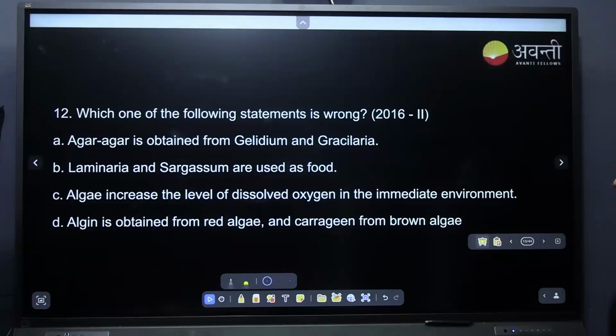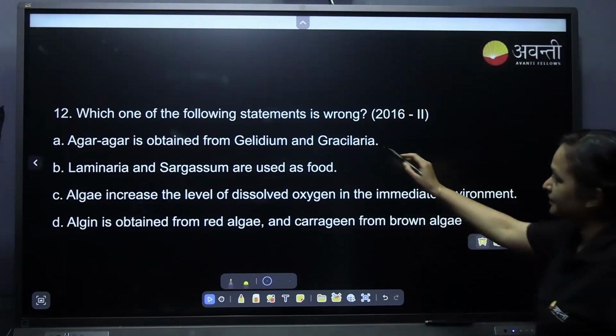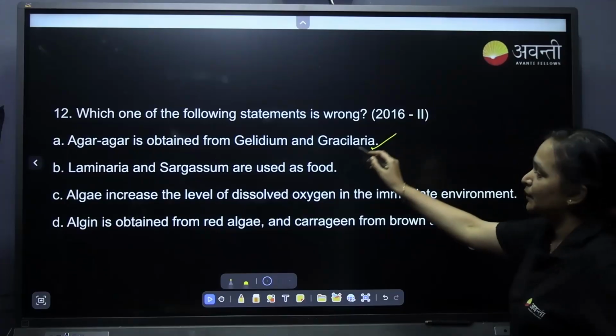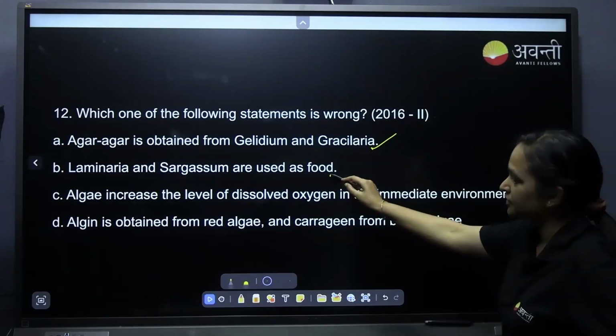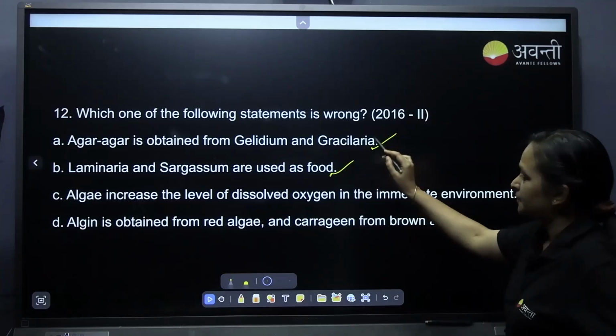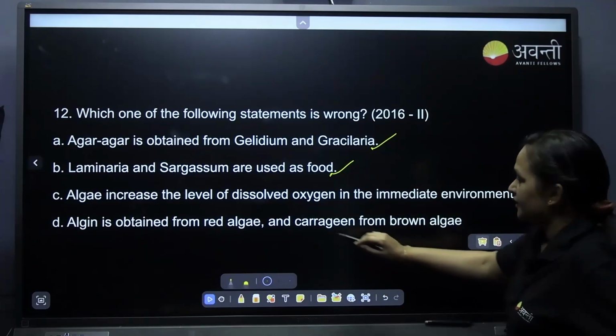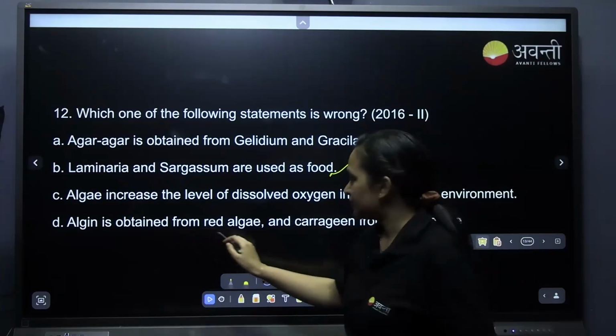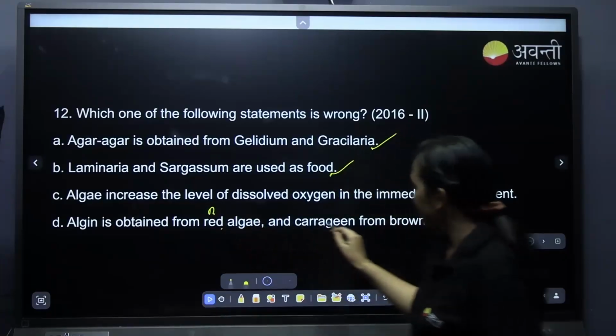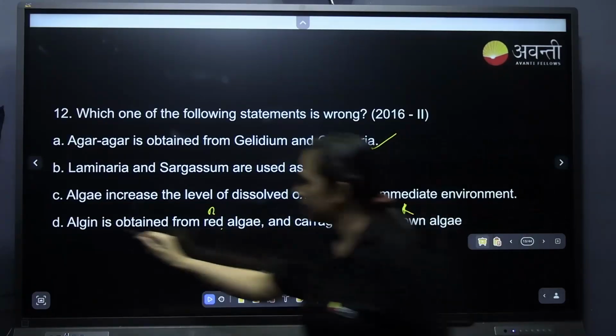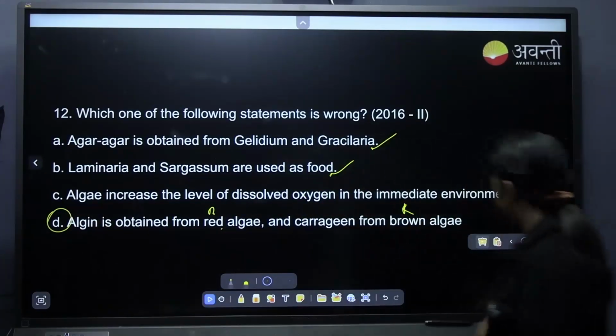Which one of the following statements is wrong? Agar-agar is obtained from Gelidium and Gracilaria. Correct. Laminaria and Sargassum are used as food. Correct or wrong? Correct. Option D. Algin is obtained from red algae. No, it is from brown algae. Carrageen is from red algae. So this is wrong.